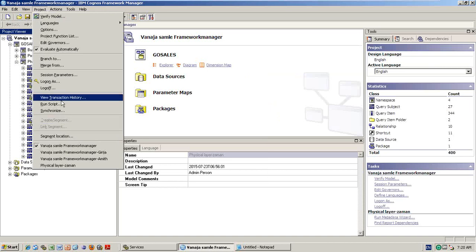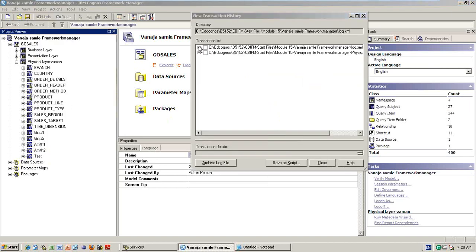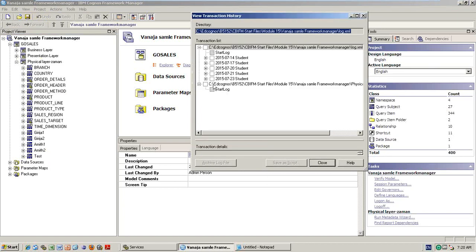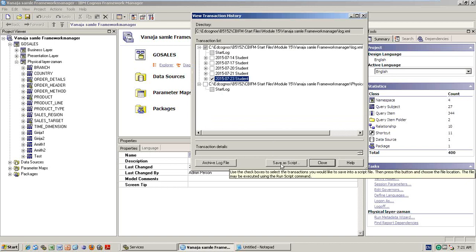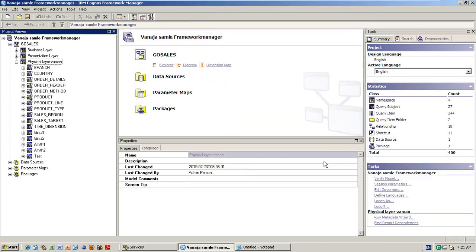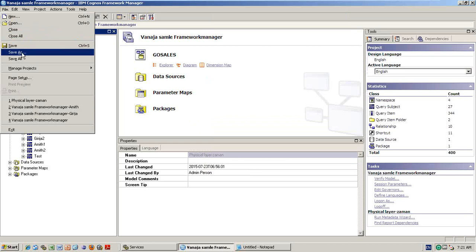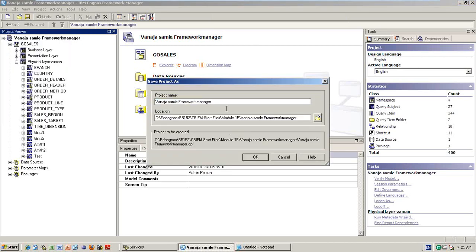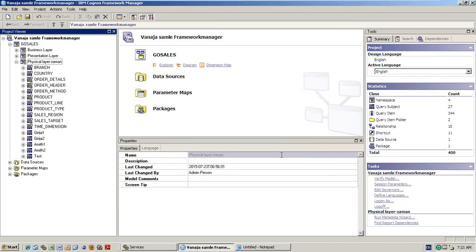Every time you change some work, you go to that day's data after your changes, select it, save it as a script, and write the date also. That is the script backup. For the CPF backup, use Save As, take another name, and save with the day name. So the CPF file is also there. If any issues come up, from these two things you can easily recover. Any questions?